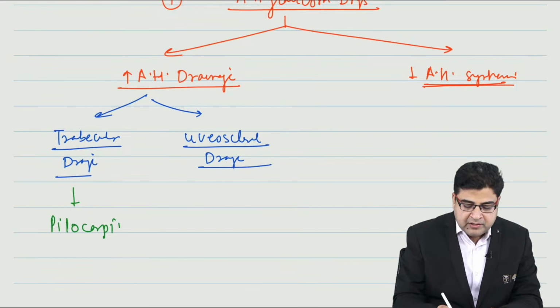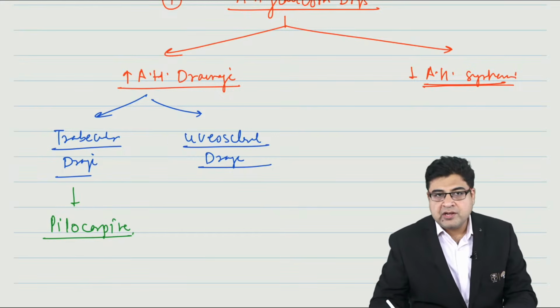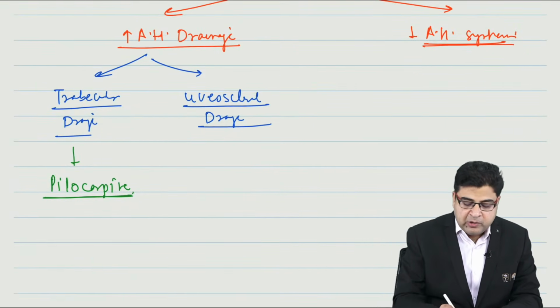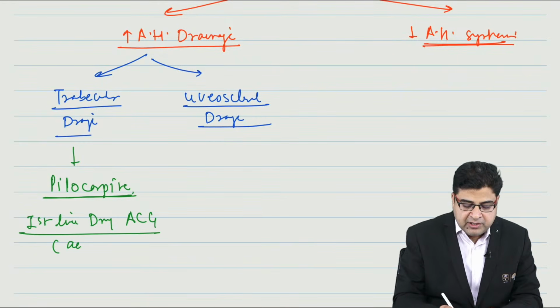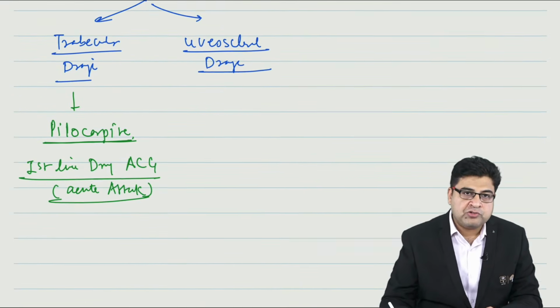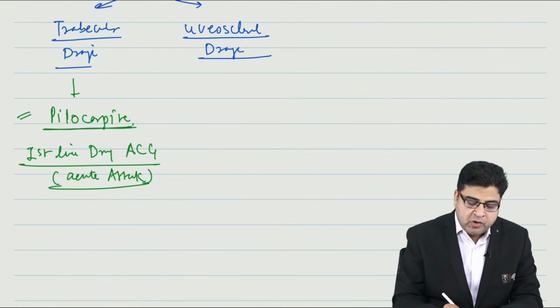Pilocarpine is an anti-glaucoma drug which can increase trabecular drainage and reduce the pressure in the eyes. Whenever I give pilocarpine eye drops, this medicine is considered a first line drug for the treatment of acute attack of angle closure glaucoma. So pilocarpine is an important medicine.